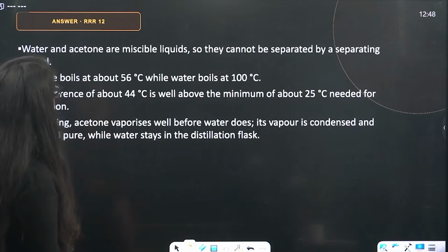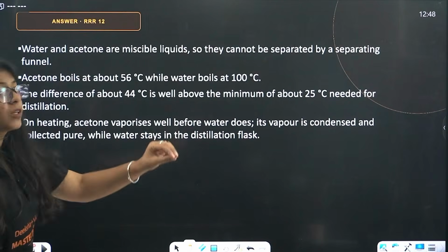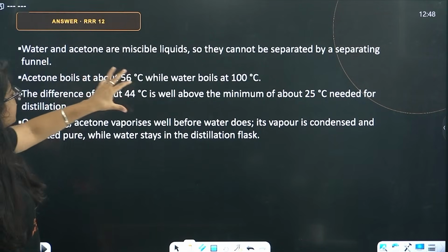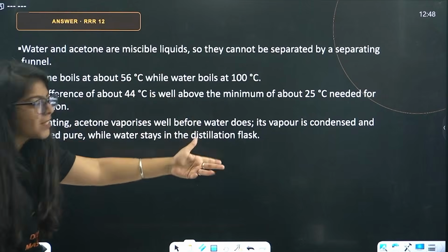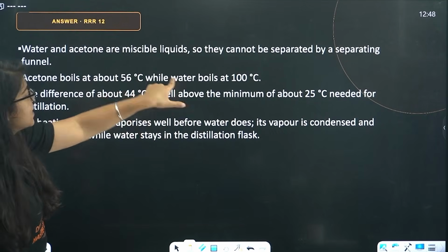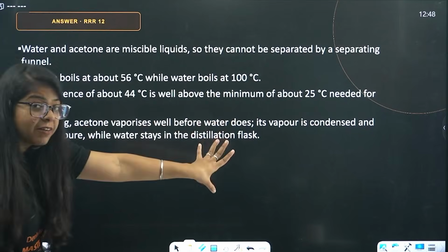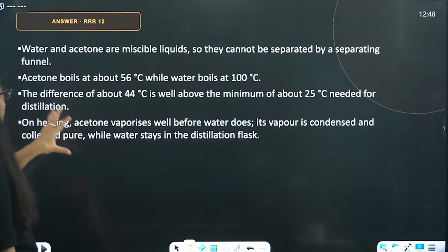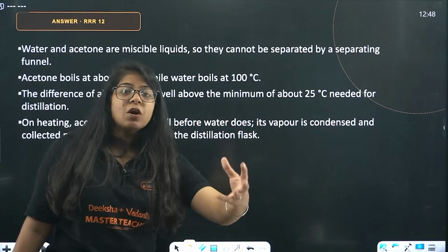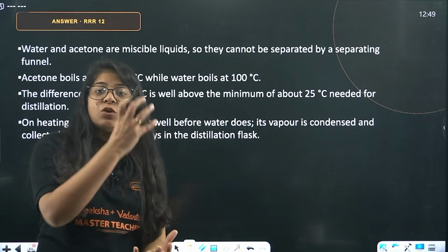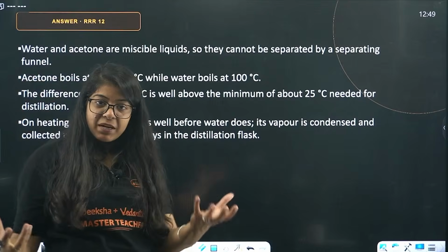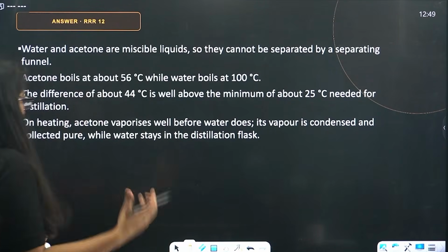Good. So, water and acetone are miscible liquids. They mix together. They cannot be separated by a separating funnel. Acetone boils at about 56, while water boils at 100. So, the difference is 44 degrees Celsius, well above the minimum of about 25 degrees needed for distillation. On heating, acetone vaporizes well before water does. So, whenever you heat this mixture, acetone will vaporize and we will collect it through a condenser in a separate flask, and the water will remain in the first flask.